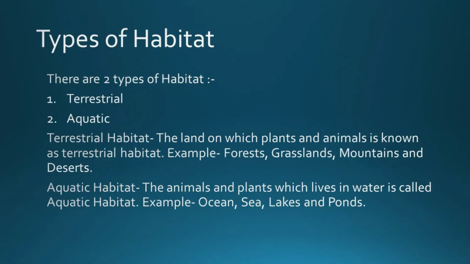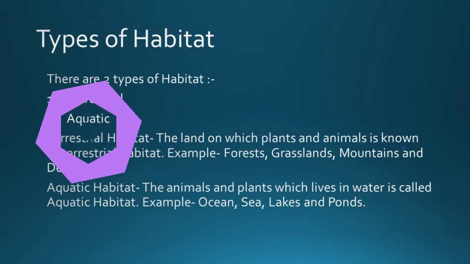Now, types of habitat. There are two types of habitat, that is terrestrial habitat and aquatic habitat. The terrestrial habitat is the land on which plants and animals grow or survive. Examples: forest, grassland, mountains and deserts. Aquatic habitat: the animals and plants which live in water is called aquatic habitat. For example, ocean, sea, lakes and pond.